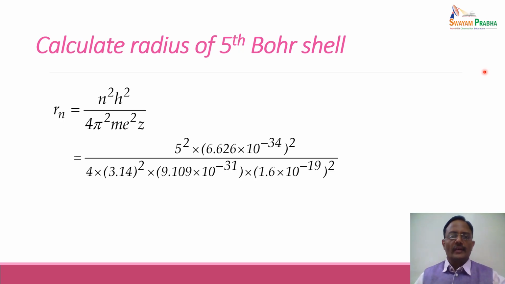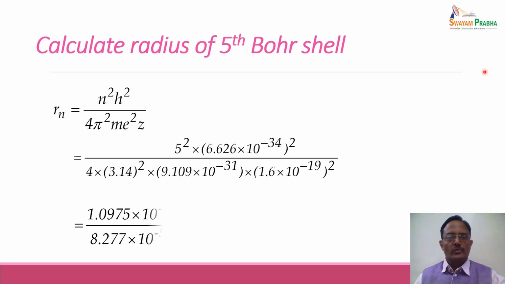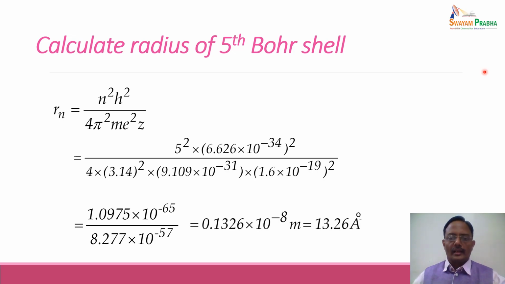Putting all these values in this equation for the fifth Bohr shell, n equal to 5, and the Planck's constant value, what we get is the radius of the fifth Bohr shell comes out to be 13.26 angstrom, or in other words, 13.26 into 10 raised to power minus 10 meters.